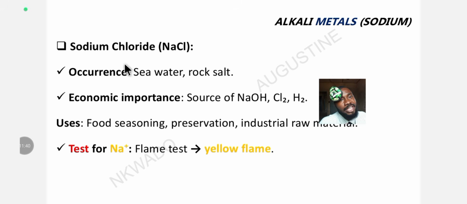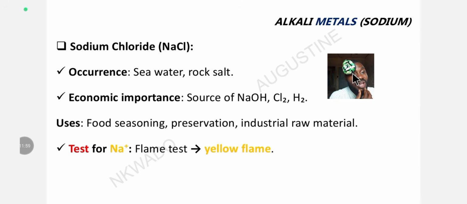Now, what is the occurrence of sodium chloride? It occurs in the sea, where they harvest the salts that we use. They carry those salts and bring them. Okay? It also exists as rock salt. You find it in seawater, under the sea. Sodium chloride also exists as what? Rock salt.